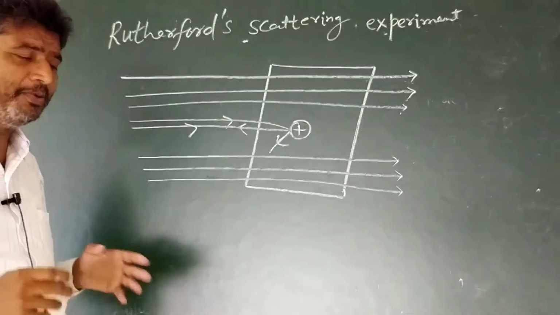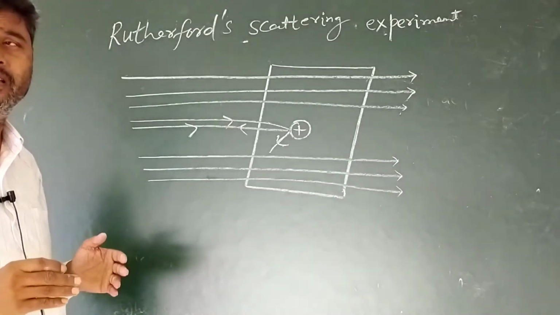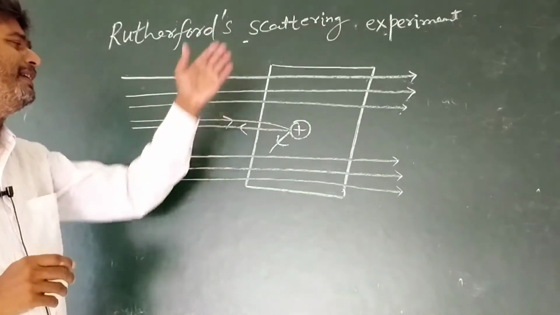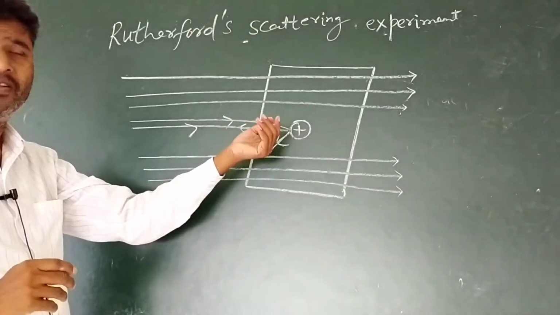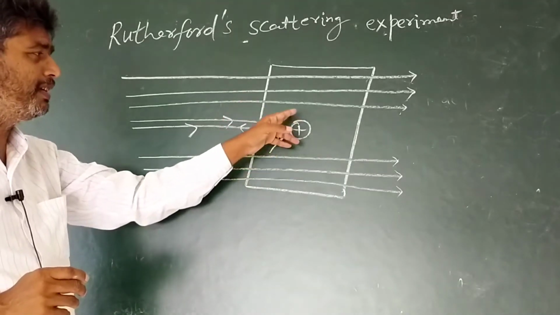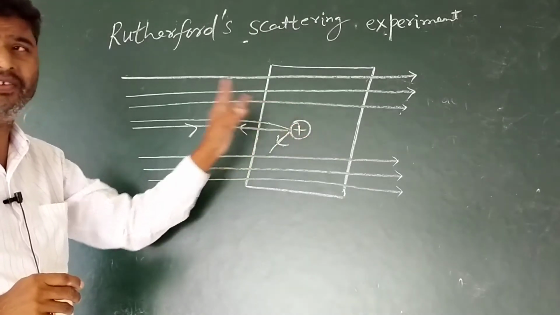The neutron has no charge, while the proton possesses positive charge. Due to the presence of protons, the nucleus is positive. Hence, the nucleus is represented by the plus sign.